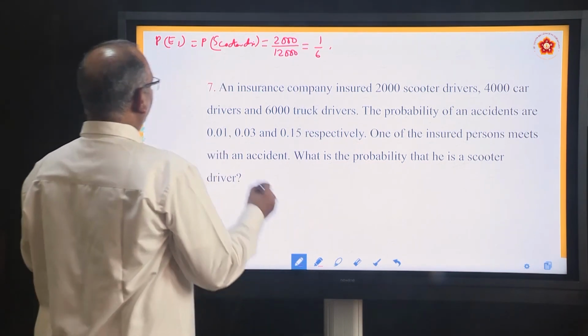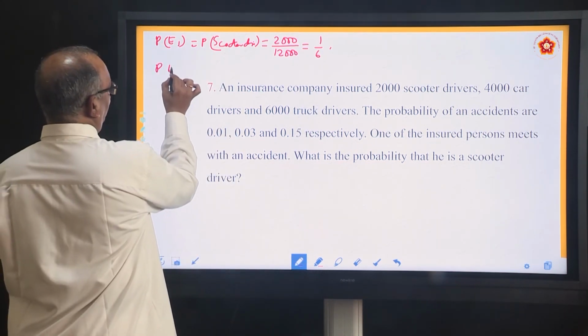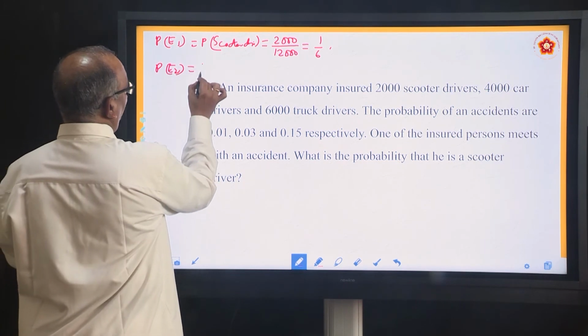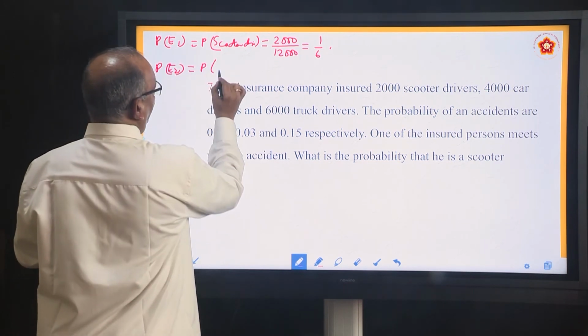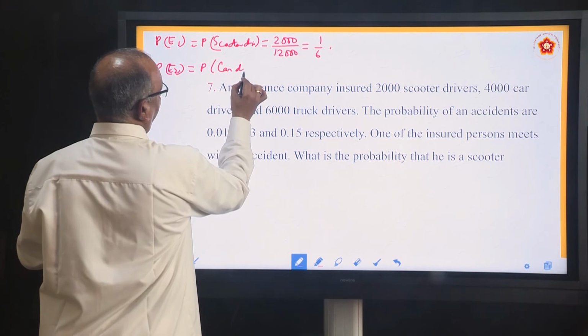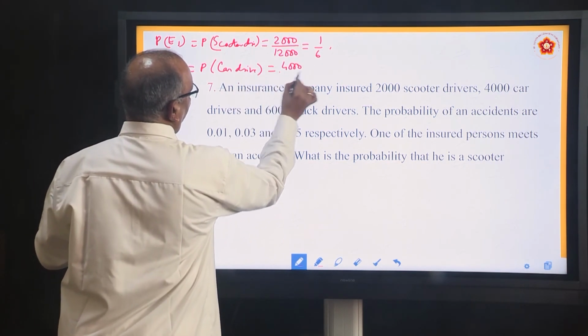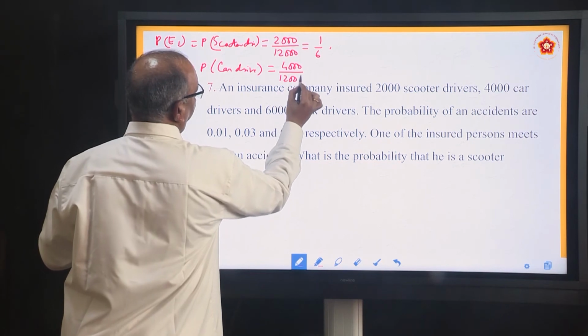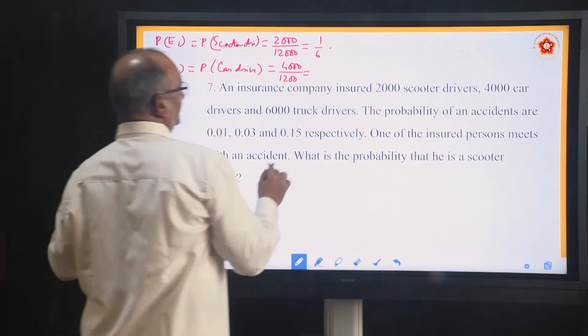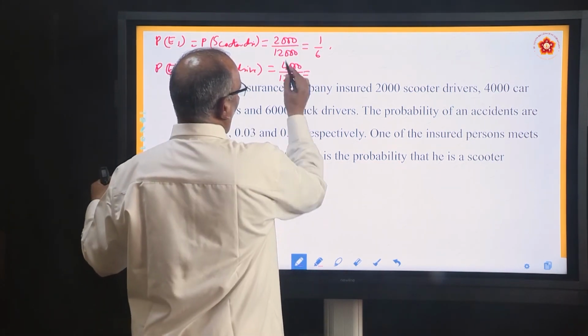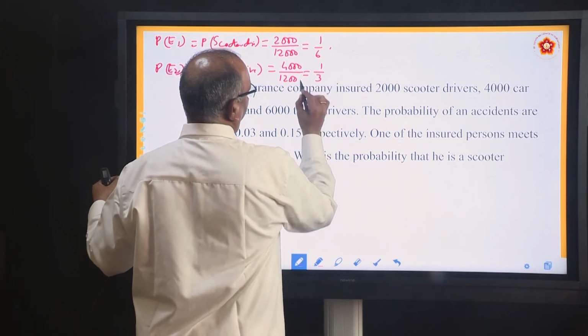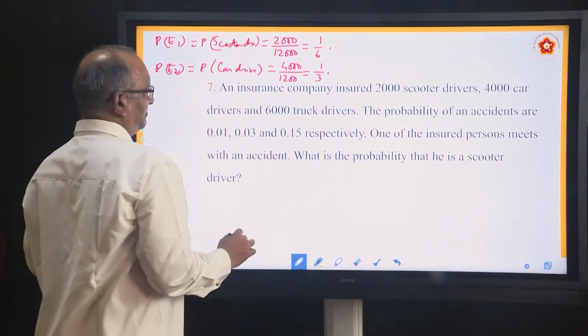Similarly, take the second one, P E2. What is P E2? Probability of car drivers. This is 4000 by 12,000 is equal to 4 by 12 or 1 by 3. Then P E3.